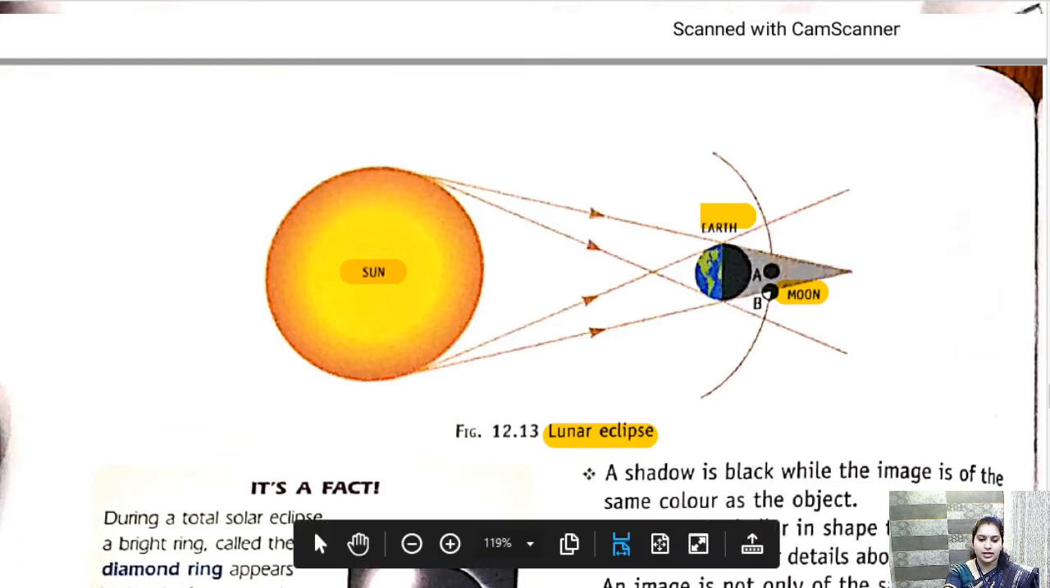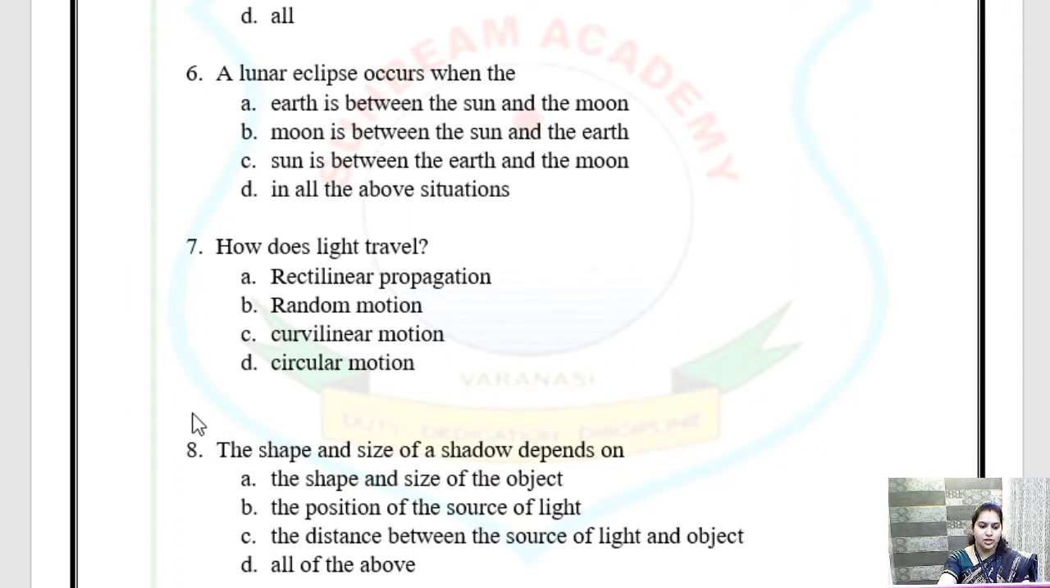So, let's see, is there the option? Option is there or not in the question? Yes, it is the first option, that is earth is in between the sun and the moon. So the lunar eclipse occurs when the earth is in between the sun and moon. Sun एक तरफ होगा, moon एक तरफ होगा, बीच में क्या होगा? Earth होगा. So it is earth is in between the sun and moon. So first option is correct.